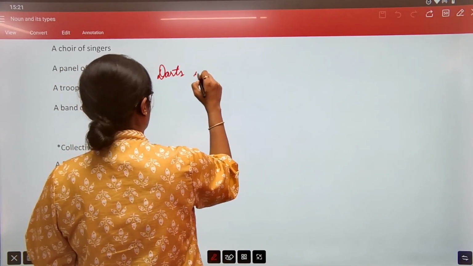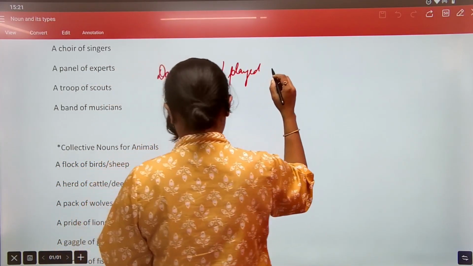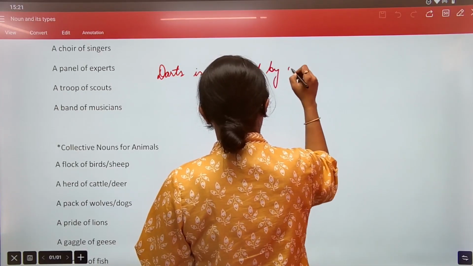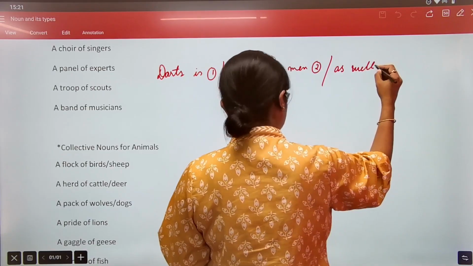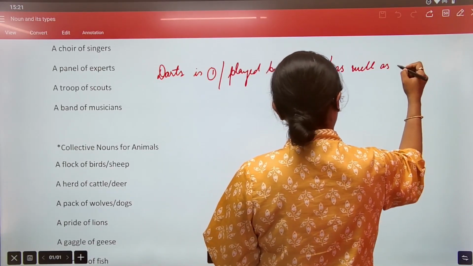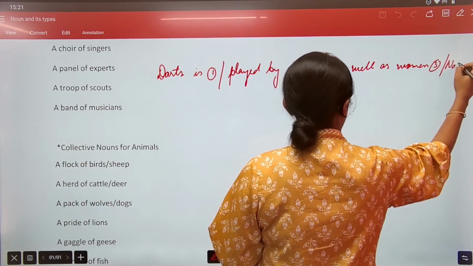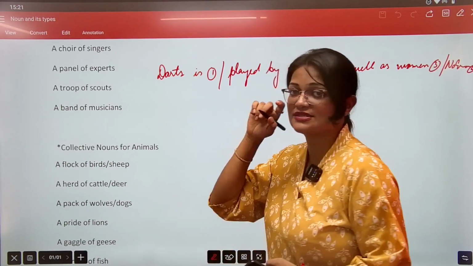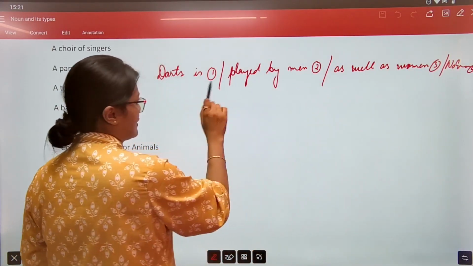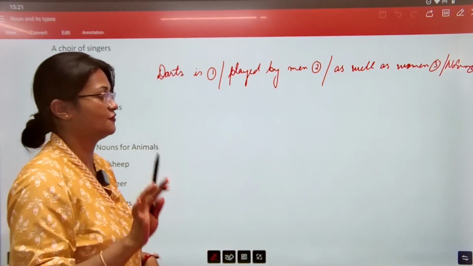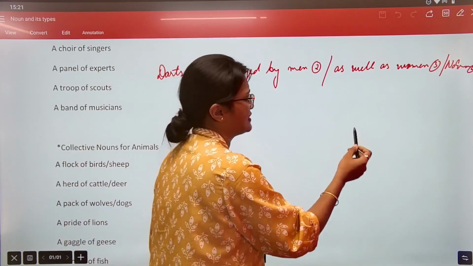Darts is played by men as well as women. Then we have the no error part. Okay, so this is one of the sentences. ये question है. In this sentence, we have four parts: part one, part two, part three, and then no error part is part four. The question is something like this: darts is played by men as well as women.